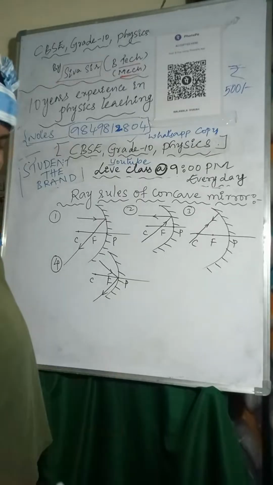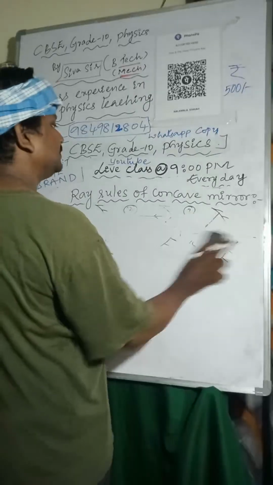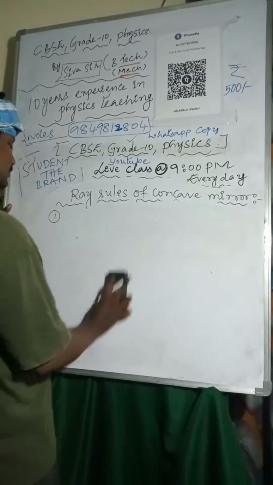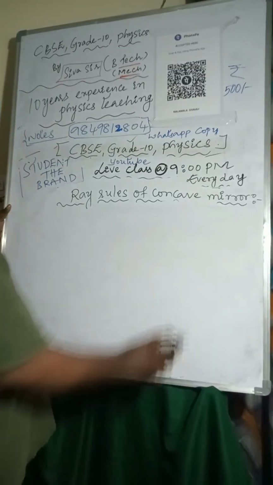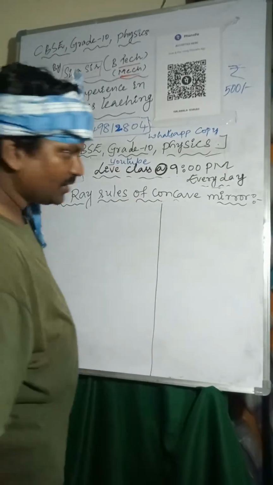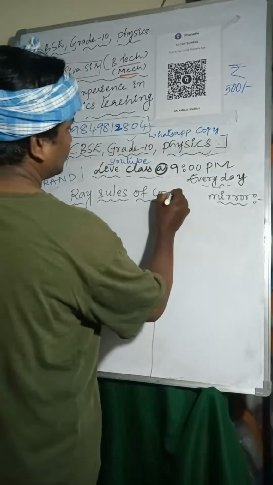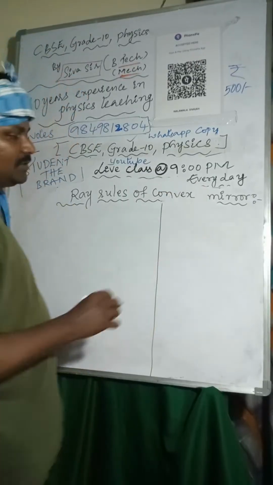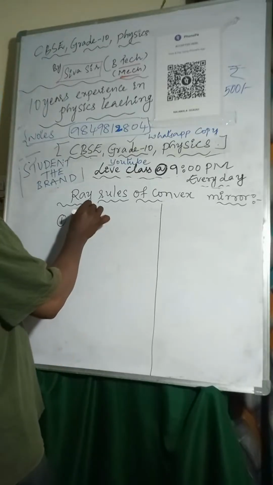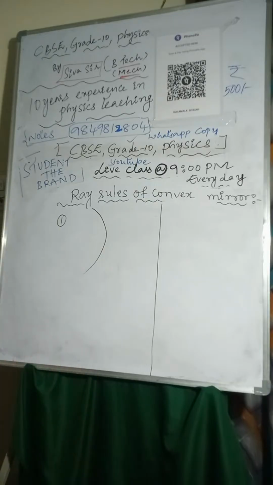Coming to the ray rules of convex mirror. If you are considering a convex mirror, here I am taking a convex mirror. Ray rules of convex mirror. The convex mirror is different.